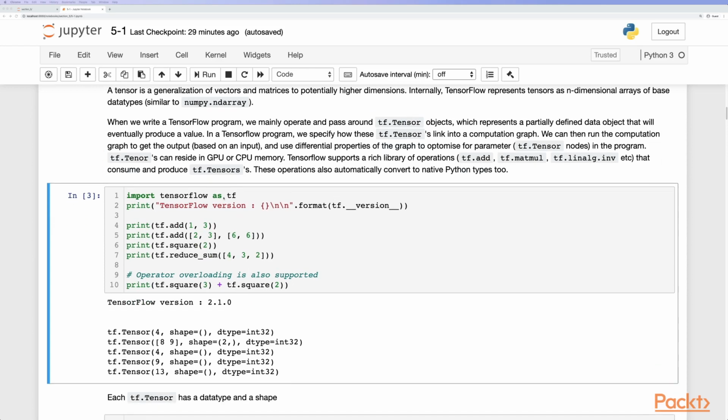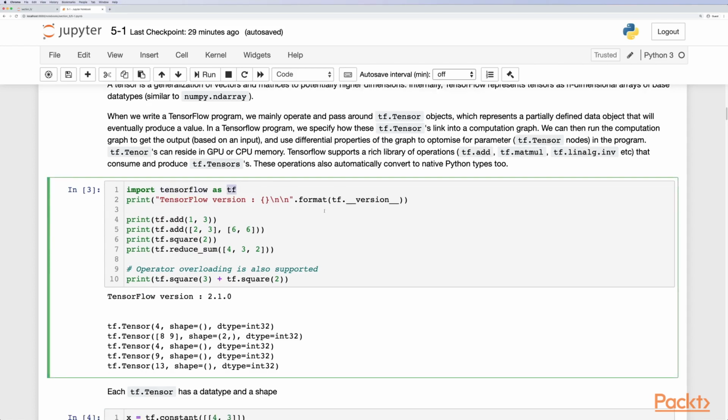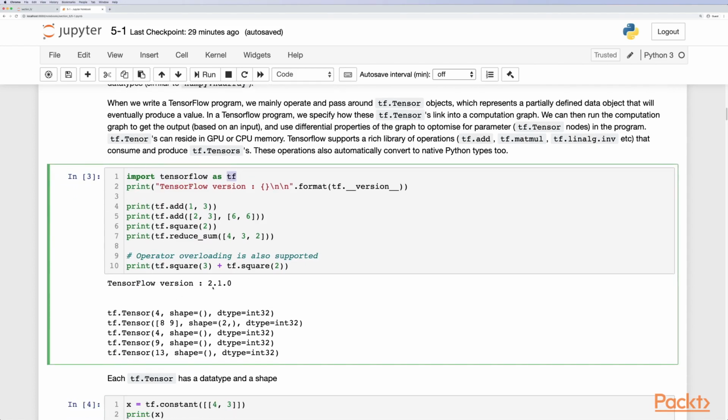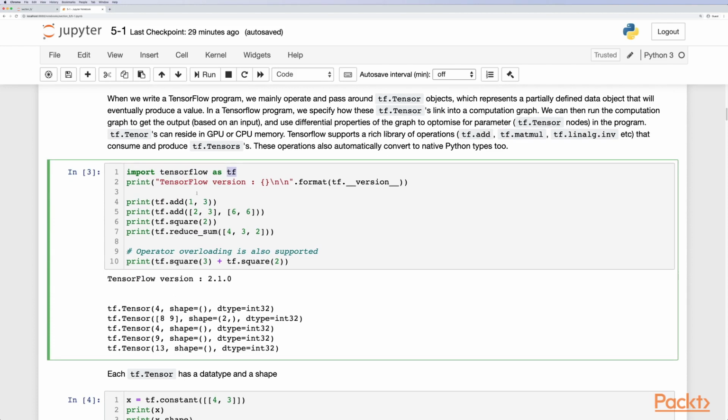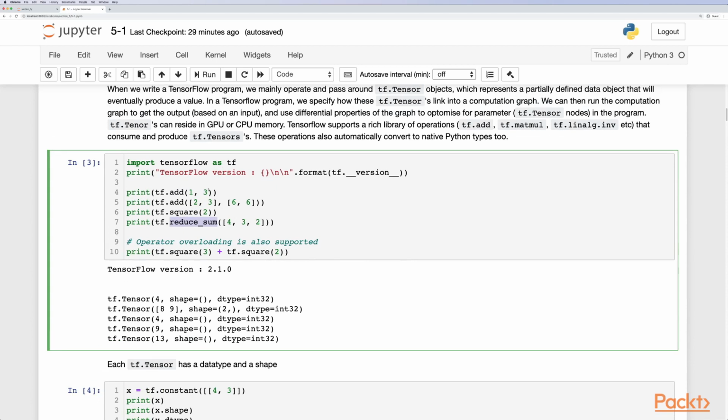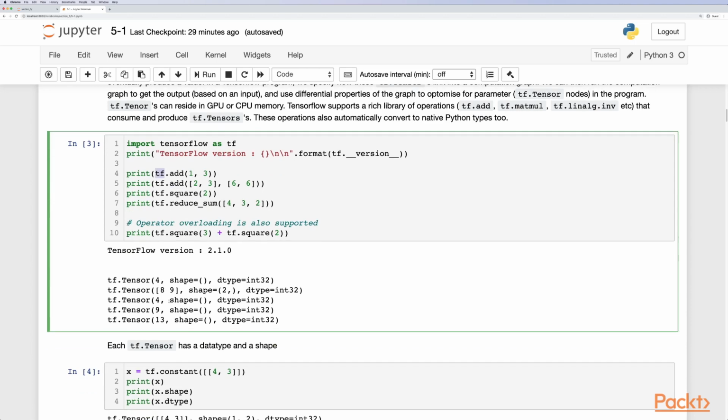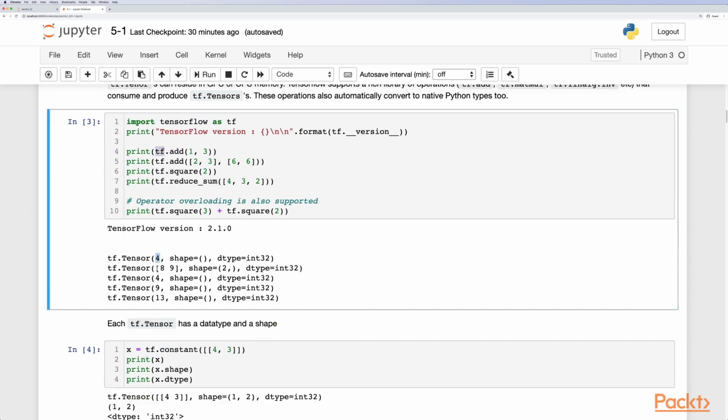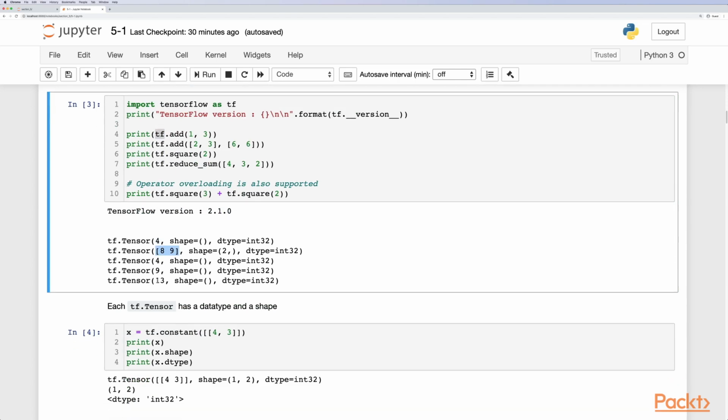So we can import TensorFlow as tf, and we can see what version we're running. In this case, we're running 2.10, and we can start playing around with some native Python data types and performing add operations, square, and also some reduce sum operations. So these turn the native Python data types into TensorFlow tensors and then run the TensorFlow operation on them. And we see here we're getting the immediate values out, and this is eager execution, which we'll define in a minute.